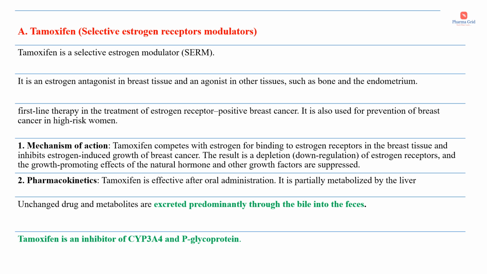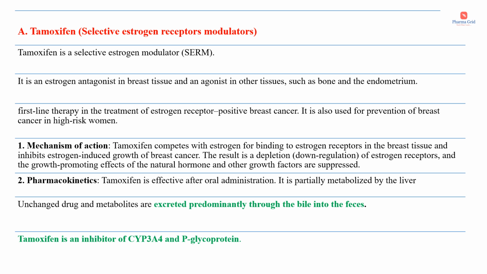So tamoxifen is used as first-line therapy in the treatment of estrogen receptor positive breast cancer. It is also used for prevention of breast cancer in high-risk women. Then coming to the mechanism of action, tamoxifen competes with estrogen for binding to estrogen receptors in the breast tissue and inhibits estrogen-induced growth of breast cancer. This results in depletion or downregulation of estrogen receptors, and the growth promoting effects of the natural hormone and other growth factors are suppressed.